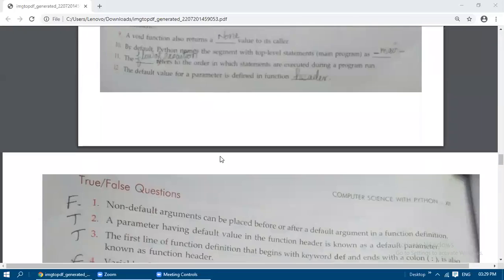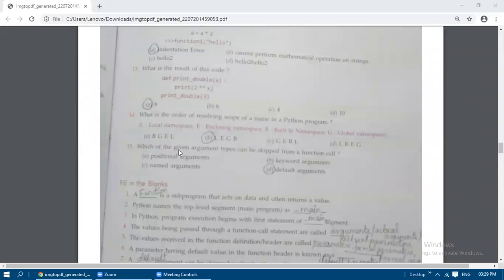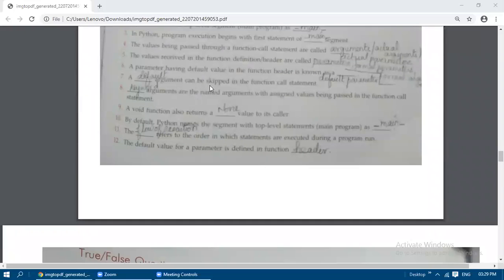That's why it is known as a default parameter. Then, a dash argument or dash parameter can be skipped in the function call statement. This we have already seen: the default argument can be skipped in the function call statement.